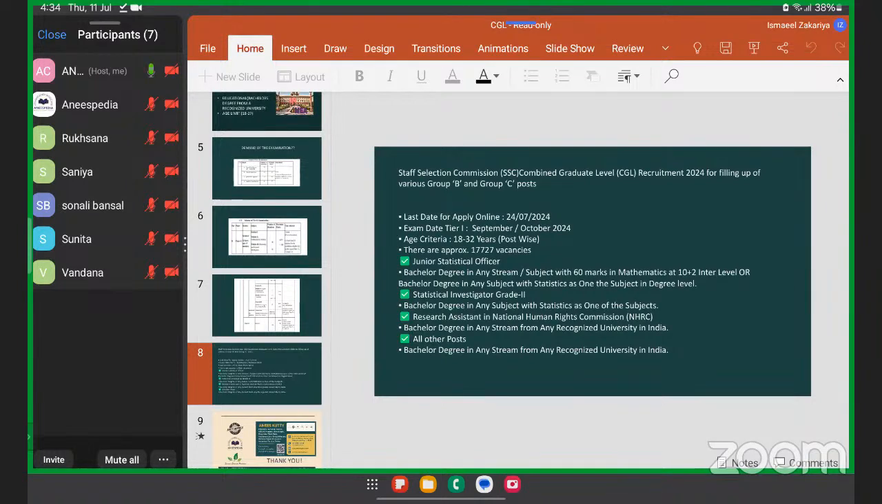17,727 vacancies. So the vacancies have increased now, and this is a golden opportunity for many candidates to take most of the benefit of this vacancy number, and secure at least one position for your future. Next are the prestigious positions which are offered, like I told you about junior statistical officer, then statistical investigator grade, then research assistant in National Human Rights Commission. There are n number of positions, more than 50 to 60 positions.